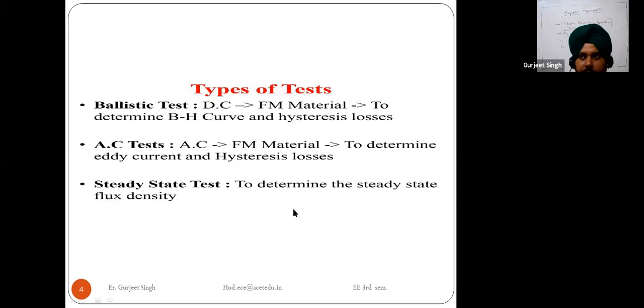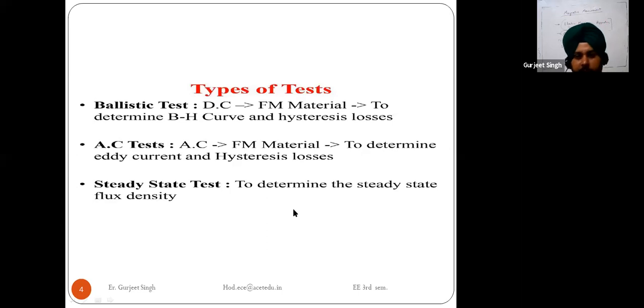Changing flux is measured by the ballistic test. We can't measure the static flux, which is constant. So we are measuring the change in the flux with the help of this ballistic test. So this is the very brief about this ballistic test.